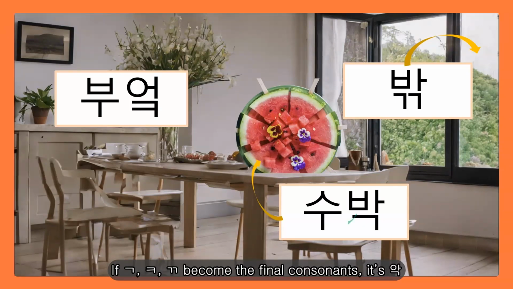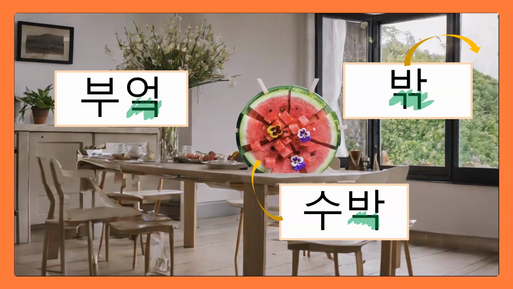So if ㄱ, ㅋ, ㄲ become the final consonant, it's the sound AK. One more time. 부엌, 수박, 밖.